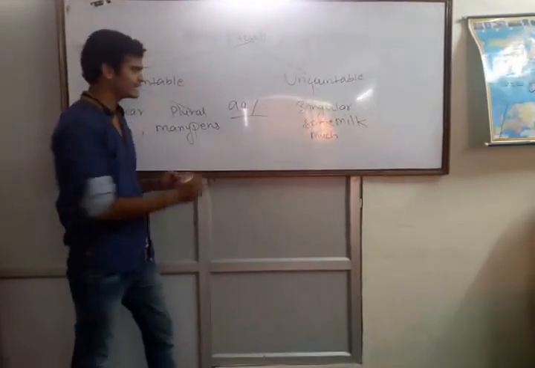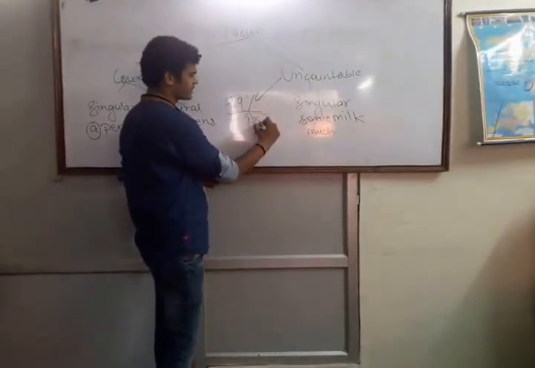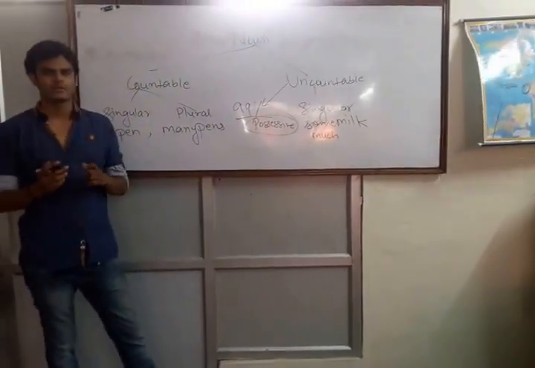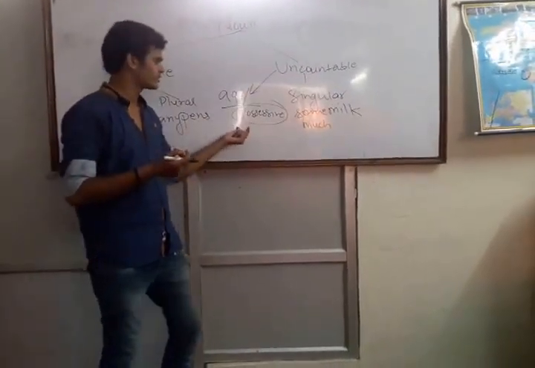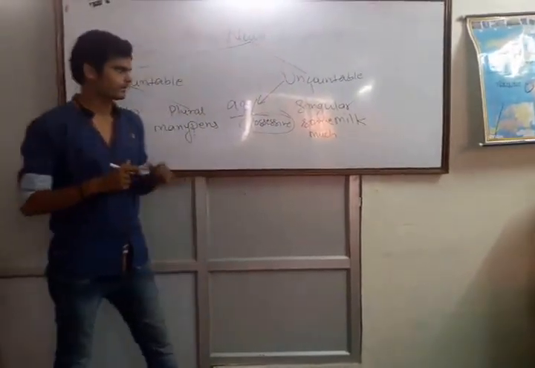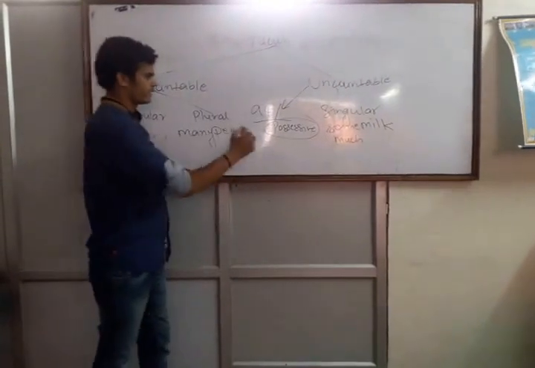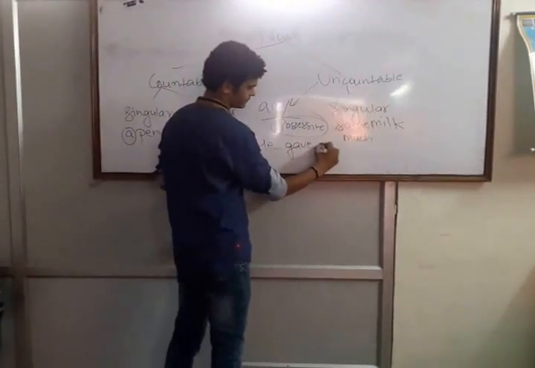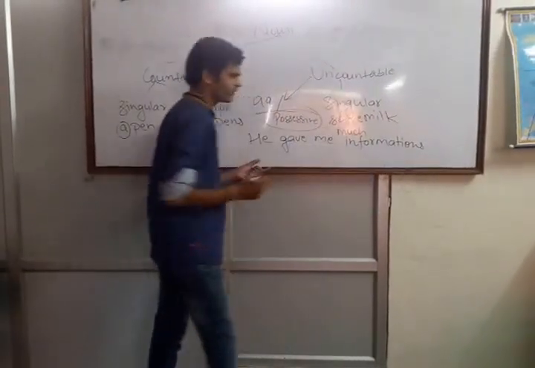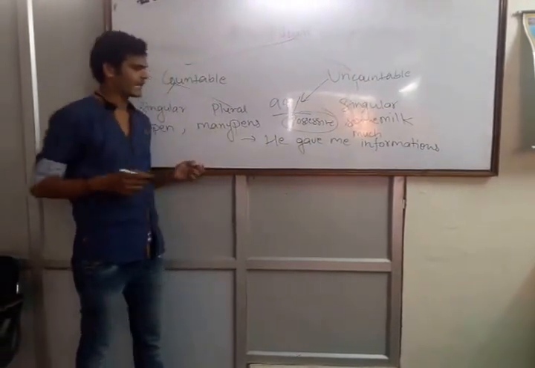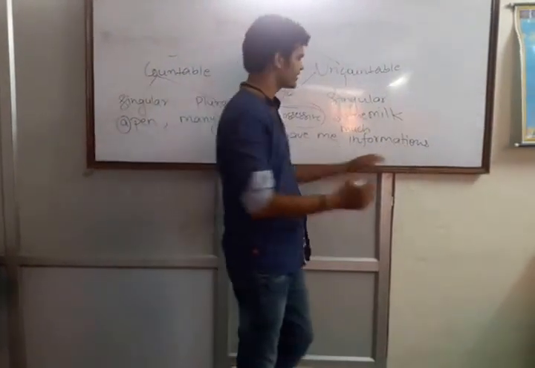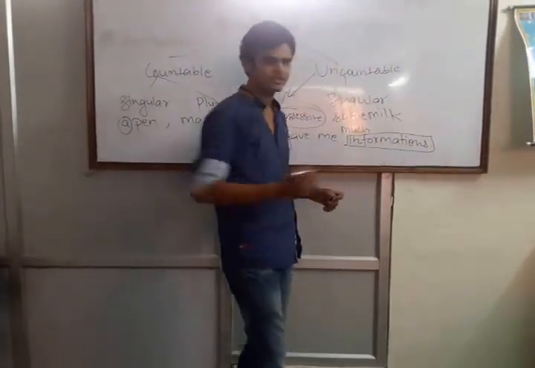99% of the paper that comes from noun is based on uncountable nouns and possessive case. So these are the two things that you have to study very well in nouns, because we expect 99% of the questions from possessive case or from uncountable. Suppose in the case of uncountable noun, the question that comes is, he gave me informations. This question is a very important question and it has been asked in many exams. Here, informations is an uncountable word.